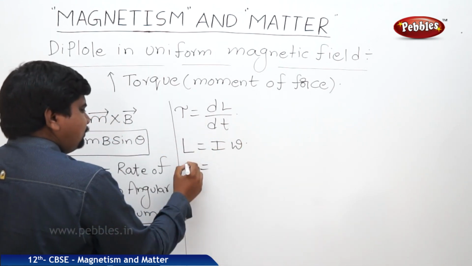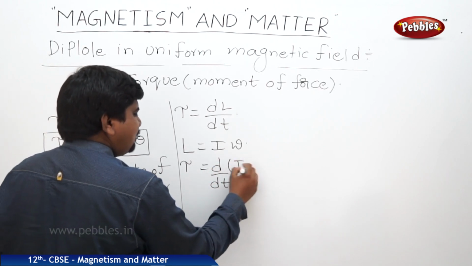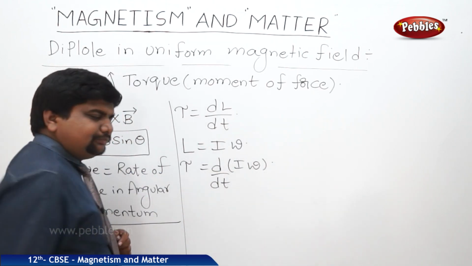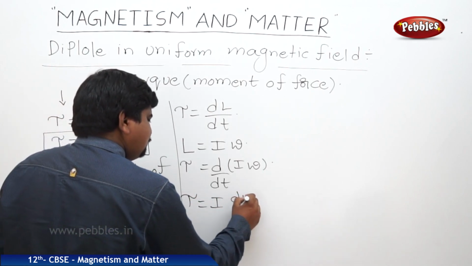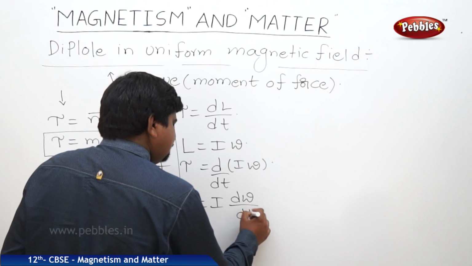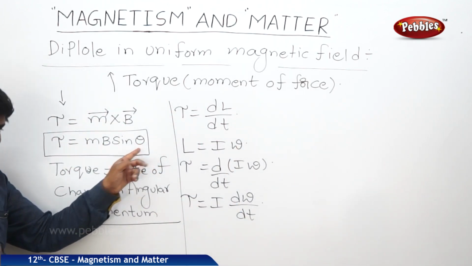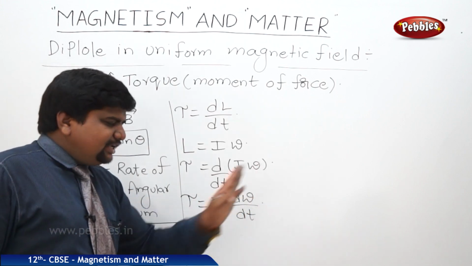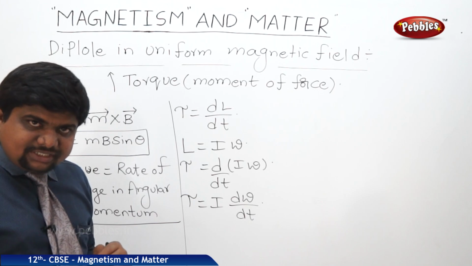So tau is equal to d by dt of I omega, where I is constant, I d omega by dt. Here tau is in terms of theta, so we should write this I into d omega by dt also in terms of theta, then we can equate.